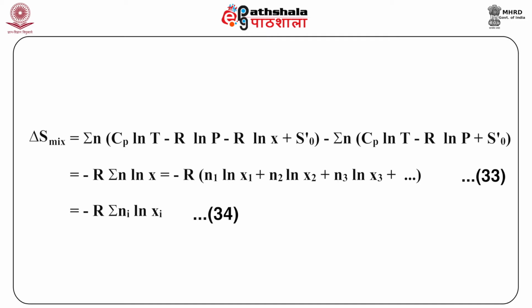This is our equation 33, or it can be simplified as −R Σ ni ln χi as our equation 34, where ni stands for the number of moles and χi stands for the mole fraction of each constituent of the mixture.